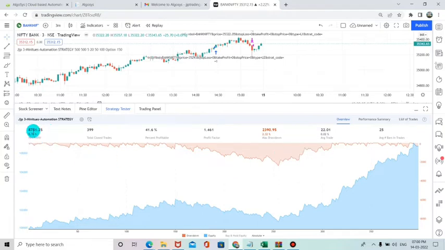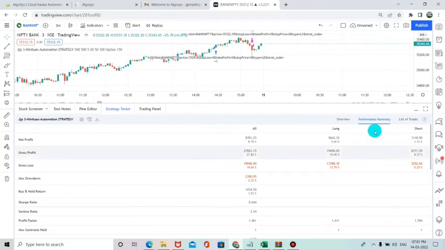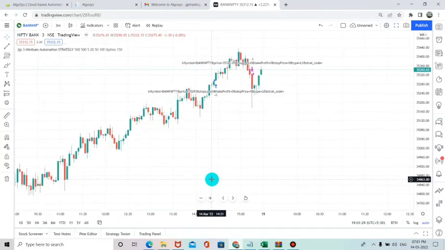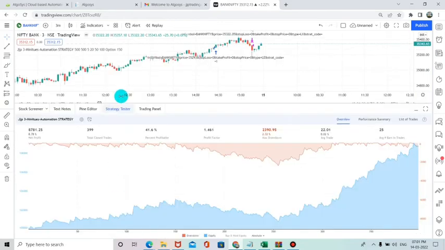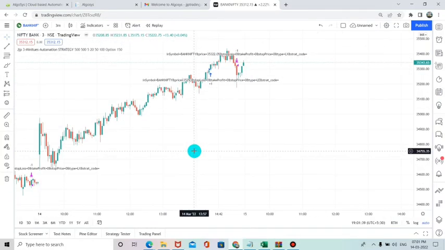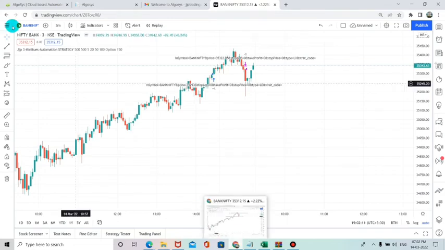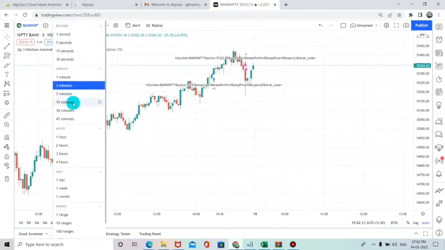Here the overview is showing 8,781 points reached, with 399 trade entries taken, with a 41.6% profit ratio, and the drawdown is 2,390 points. So this is the Bank Nifty index. According to this we need to calculate for options as well as futures. We are getting almost 8 months of backtest for our 3 minutes time frame strategy. So these are the points we have achieved over the previous 8 months. According to this only we are going to automate our strategy. Today's example, today in our 15 minutes time frame strategy.